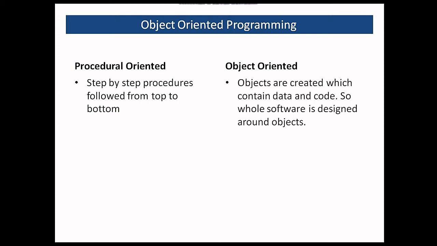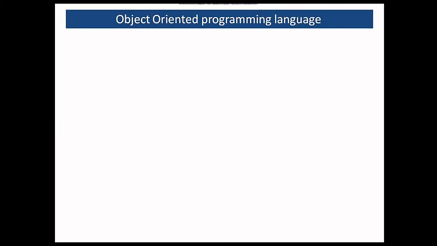Now an object has data and the code, and the whole software is designed around the objects. Objects can be treated as real world entities like person, car, etc., and they communicate with each other to achieve a particular output similar to the real world entities. Let's understand this with an example. Let's say there is a person which is an object.